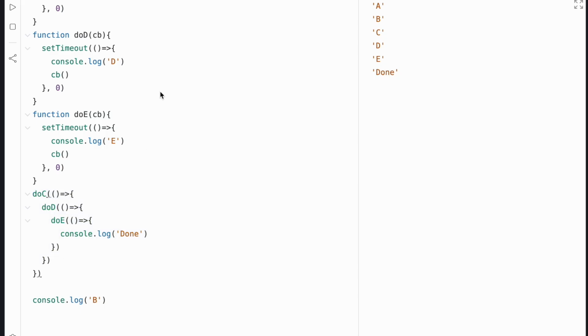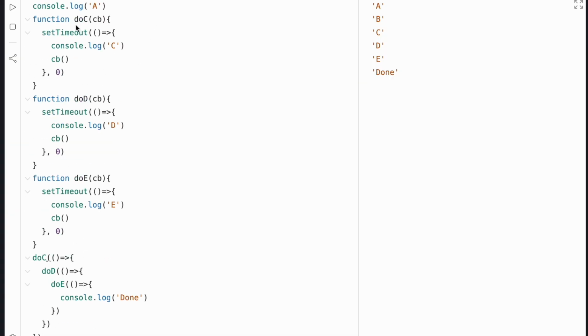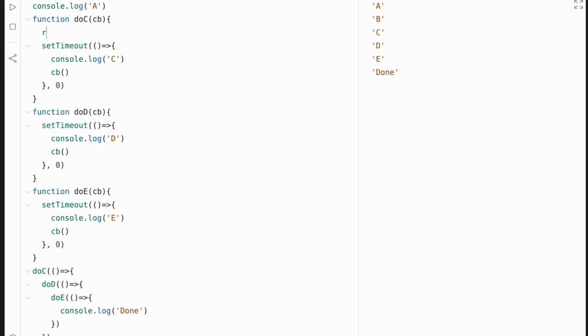Now, to be able to solve this and make it cleaner and more readable for the user, we had the concept of promises. To demonstrate that, I'm actually going to change these normal functions to return a promise instead.